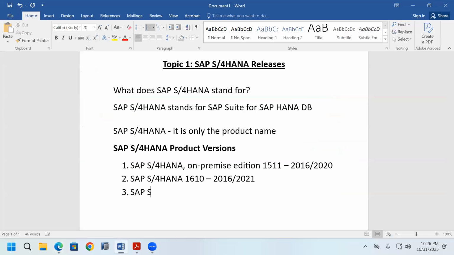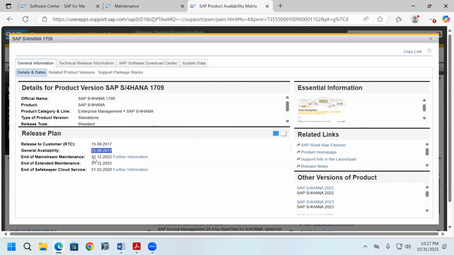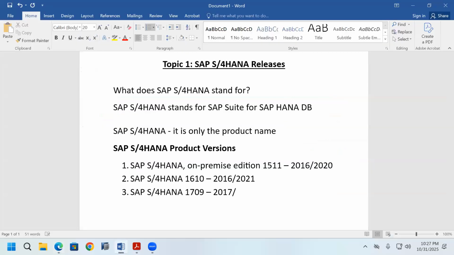SAP S/4HANA 1709. In which year is it released? In 2017 it is released. The mainstream maintenance date is 2022, which is completed.